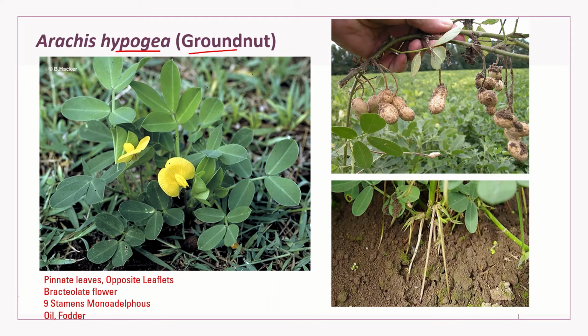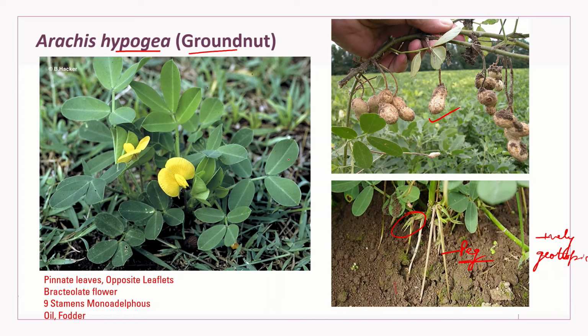But the moment fertilization takes place, the ovaries develop peg-like structures which slowly turn black in color, and they are positively geotropic. So these peg-like structures just pull the ovaries. See, these are the developing flowers. Still the ovary is not visible. So a peg-like structure has developed and that will take the ovary along with it below ground. That's why finally you observe these pods underground. This is how this phenomenon takes place, and that's why the species is called hypogaea.